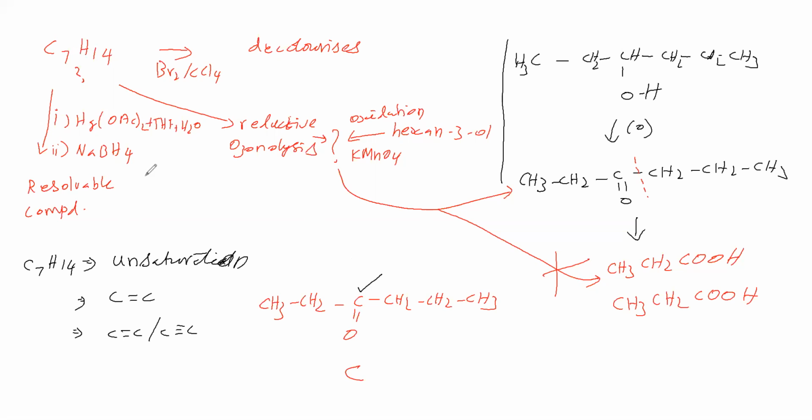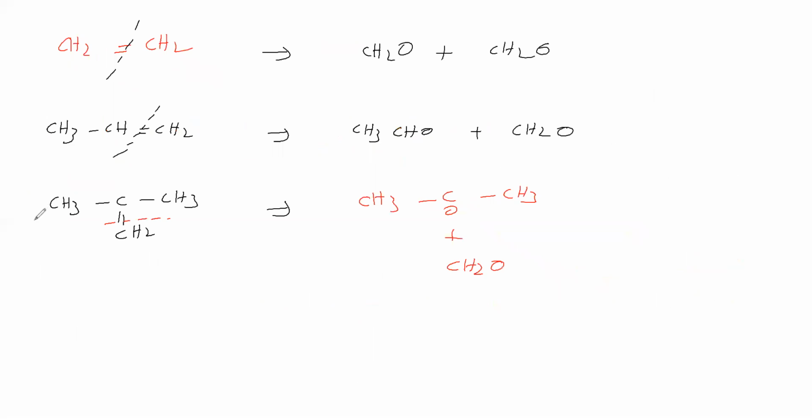Here totally 7 carbons are there. Here 6 carbons are there, remaining 1 carbon. Therefore, between these 2 carbons, unsaturation is there. Whether that unsaturation is a double bond or triple bond, we have to understand. If a double bond is there, on ozonolysis the double bond breaks completely.